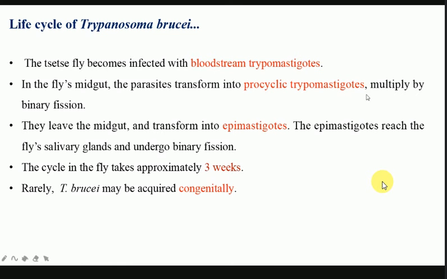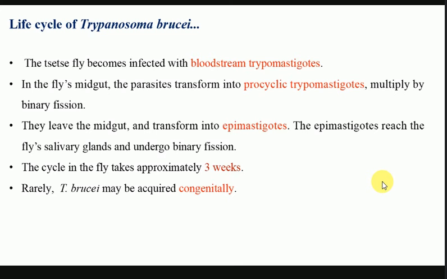And again, the multiplication, as I told you, is always through binary fission. Then they leave the midgut and transform into the epimastigotes. These epimastigotes then reach the salivary glands, and again they undergo binary fission. So at every stage, the reproduction is by binary fission. All right, and it takes around 21 days, that is 3 weeks, to complete the life cycle inside the fly. Okay, and as I told you, inside human beings, it can continue for months or years.